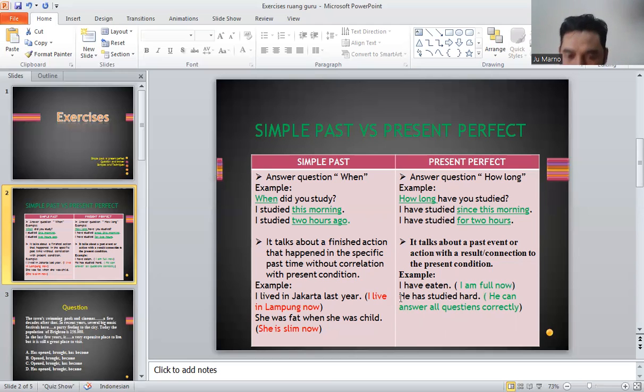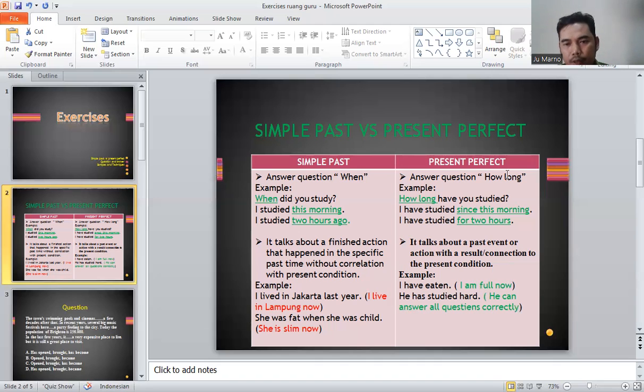And then the second sentence, he has studied hard. Because he has studied hard, there is an effect in the present condition. He can answer all questions correctly. Yeah, because he has studied hard, he can answer all questions correctly. There is cause and effect, or there is impact from the past condition to the present. Okay, that's the first difference, the function. And then the second, simple past is answering the question of when.